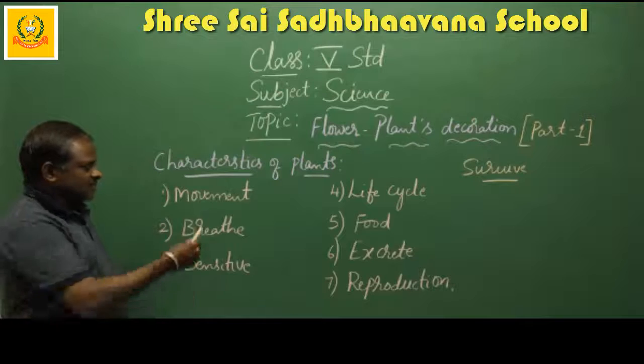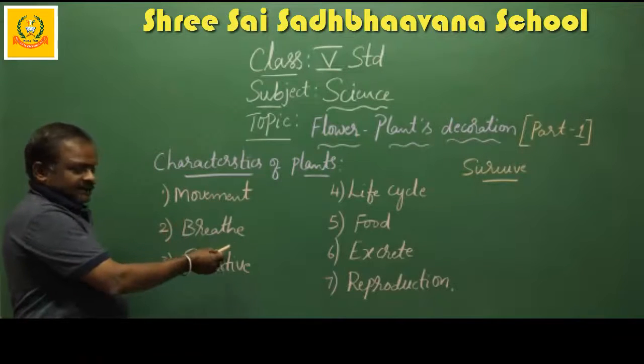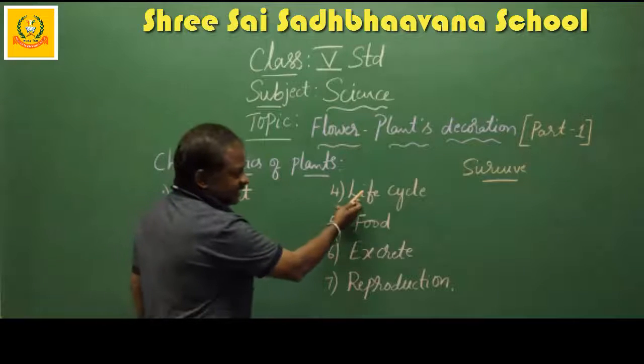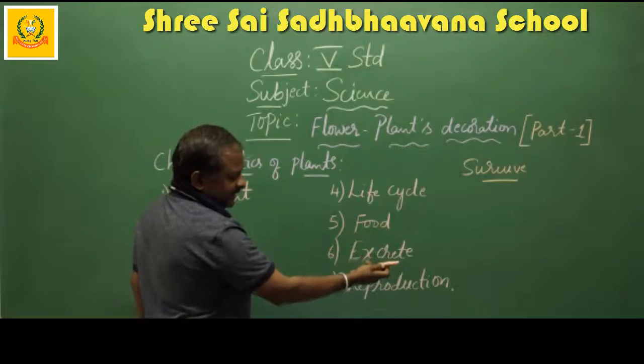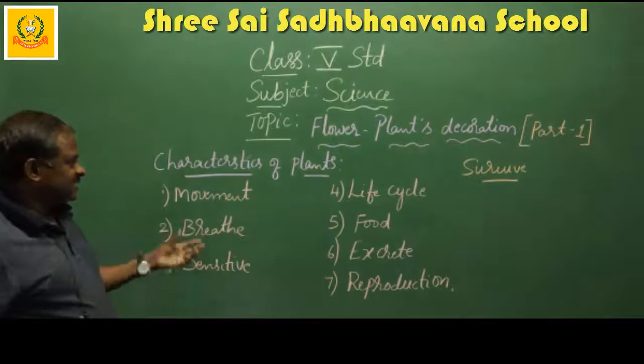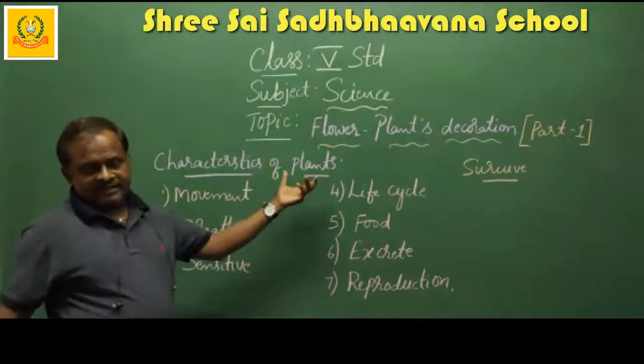Once again I repeat: movement, breathe, sensitive, life cycle, food, excrete, reproduction. These are the characteristics of plants.